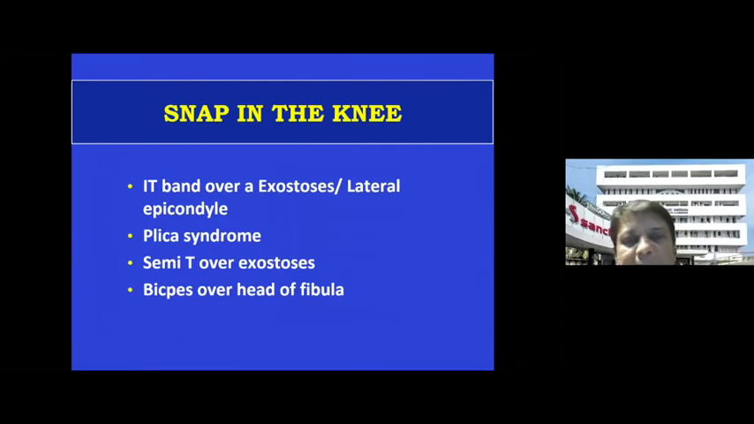At times you can get snapping of the knee, and this can be because of the IT band over an exostosis or the lateral epicondyle, which sometimes in thin patients is quite prominent. It may be because of the semitendinosus over an exostosis on the medial side, or sometimes the biceps over the head of a prominent fibula. You may get snapping of the knee. So if the patient complains of crepitus, click, clunk, and snap, these are the various conditions which you should think of.